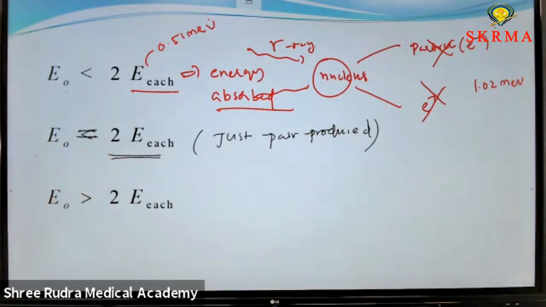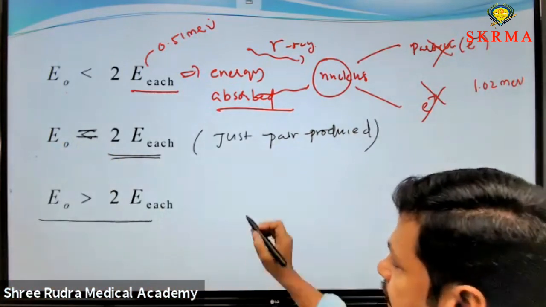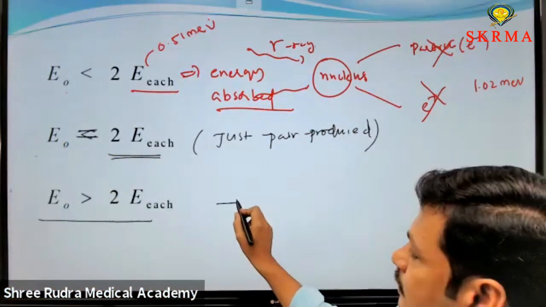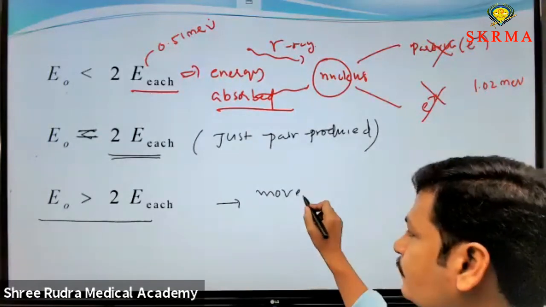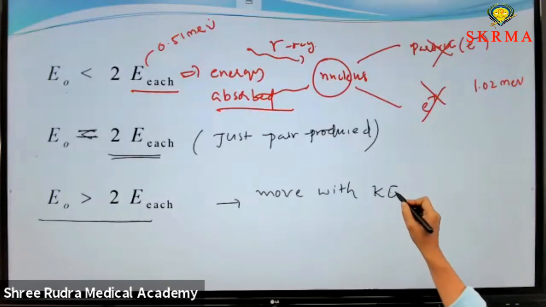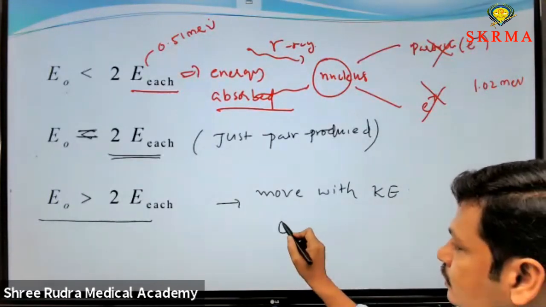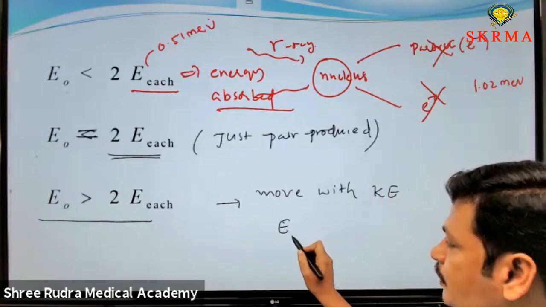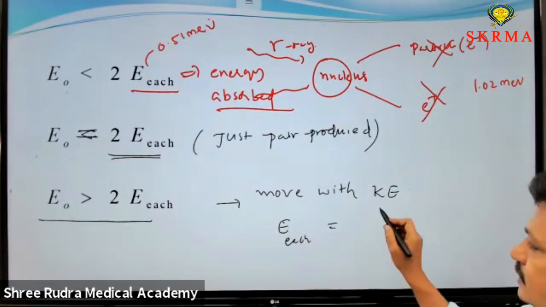In the last case, if E is greater than 2 E each, if the incident energy is greater than the energy required to form the pair, then those particles move with some kinetic energy. How much energy does each particle have? We can express it like this.